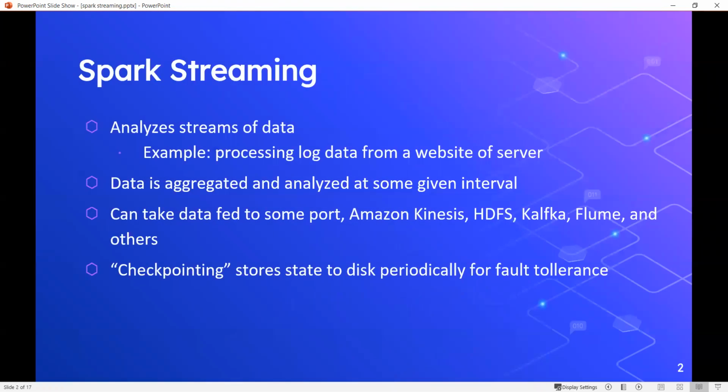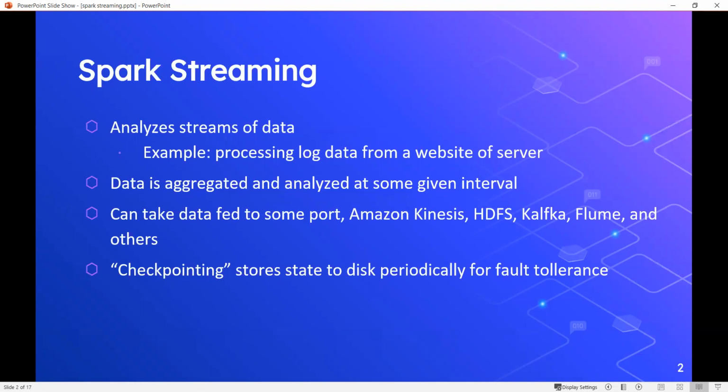This is really a very common use case of Spark these days, where we are dealing with streaming sources of data and not just transforming a bunch of data all at once in a batch process, but continually monitoring incoming data and doing something to it in real time as it is received. A common example would be processing log data coming in from a website or a server, or maybe a whole fleet of servers that power a website, and that is coming to your Spark cluster, and you can actually take that into account through Spark streaming.